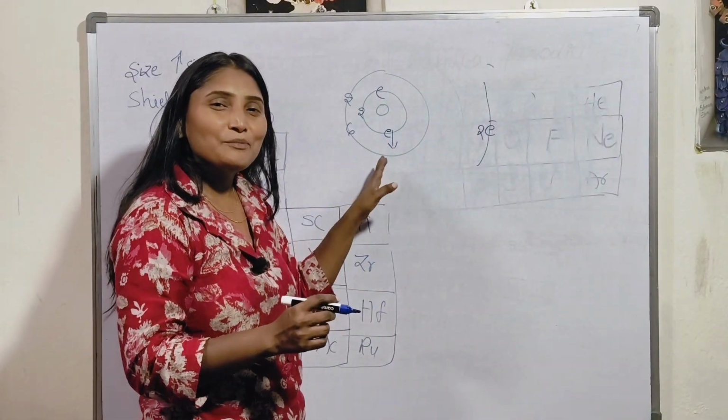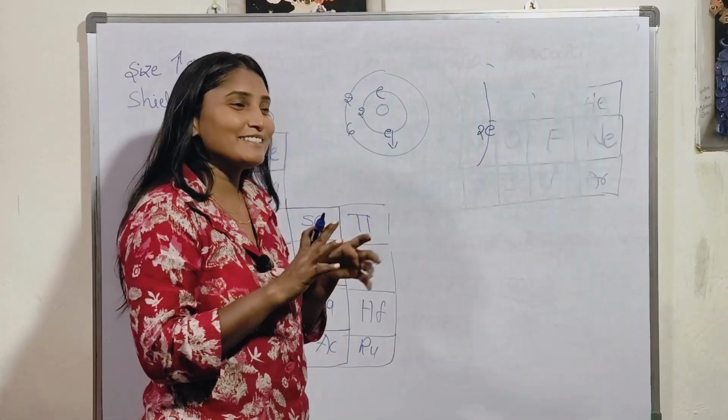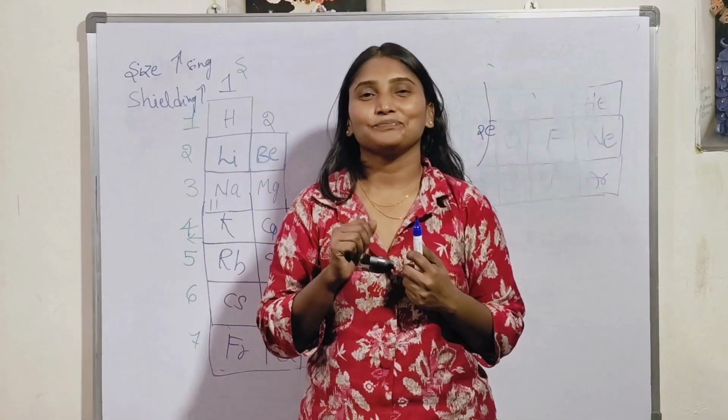Therefore, the outermost electrons do not get disturbed easily.